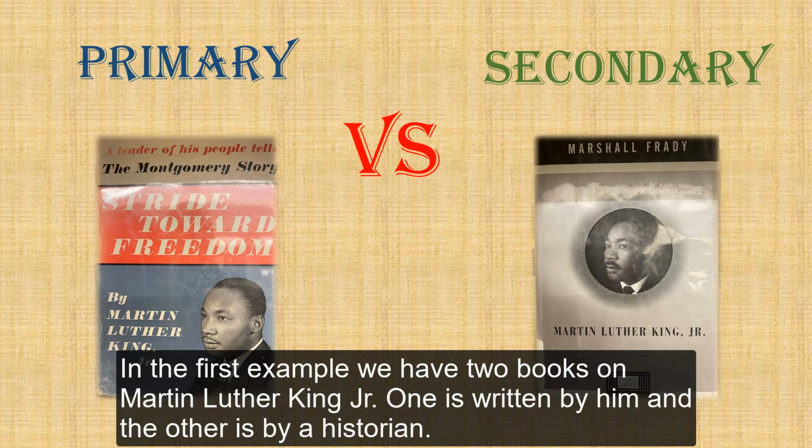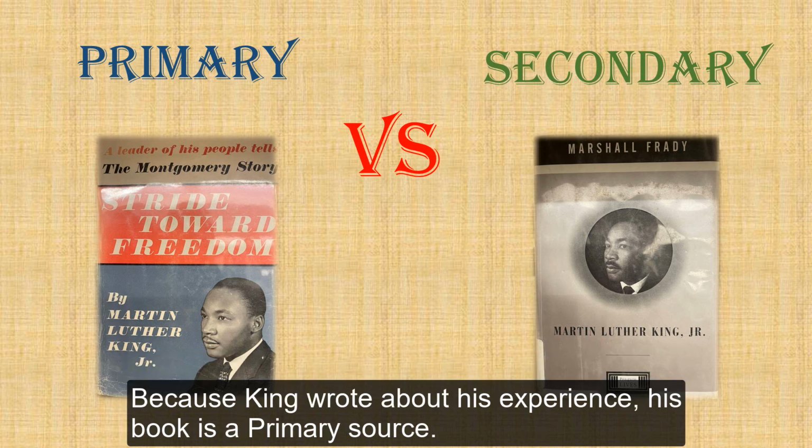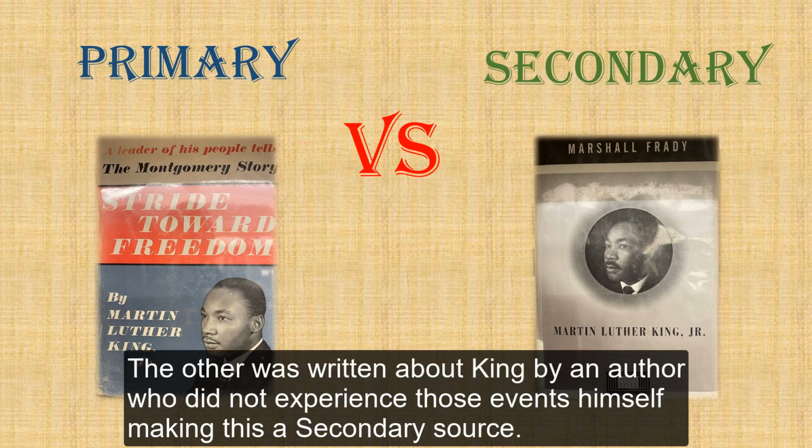In the first example, we have two books on Martin Luther King Jr. One is written by him, and the other is by a historian. Because King wrote about his experience, his book is a primary source. The other was written about King by an author who did not experience those events himself, making this a secondary source.